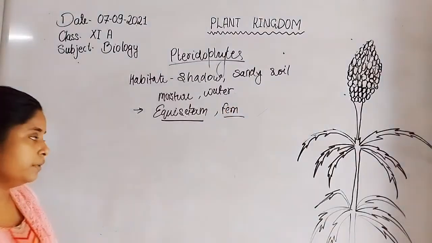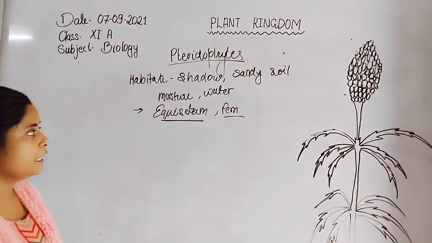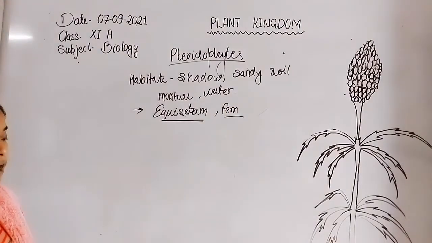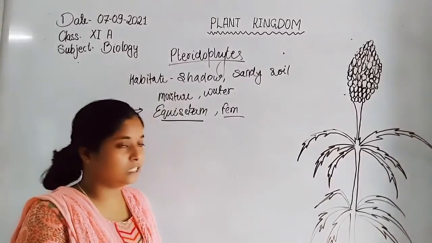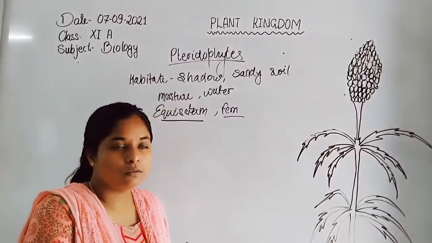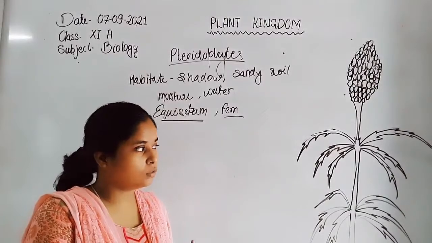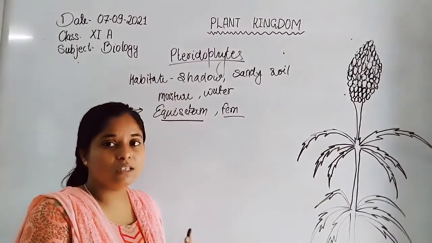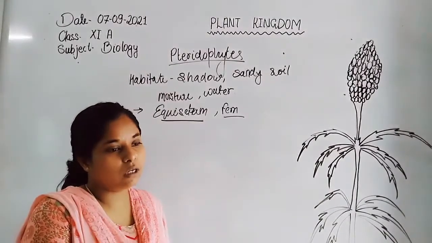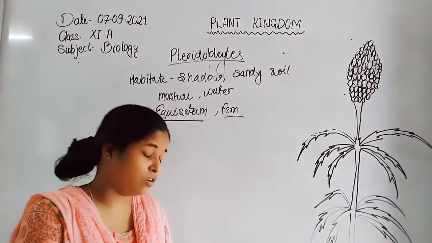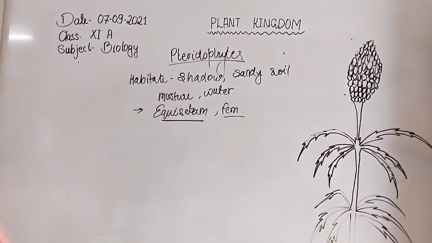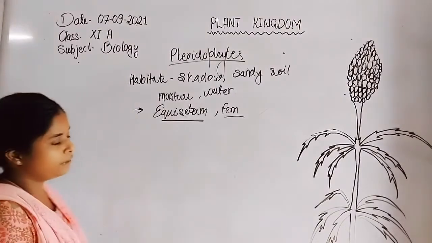Equisetum and fern. Now, after the development of the plant, because they occur on the rock or sandy soil, mostly they degenerate the rock or help in the solidification, help in the formation of soil also.